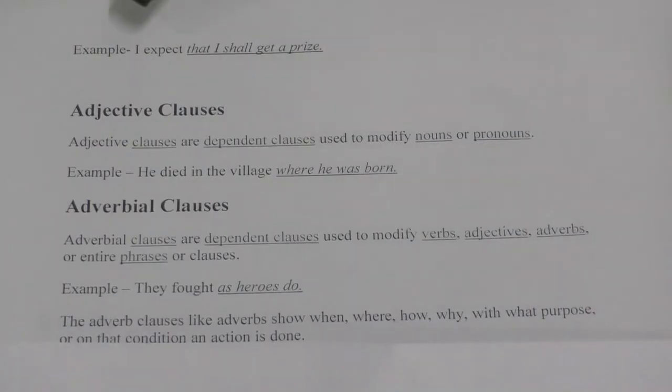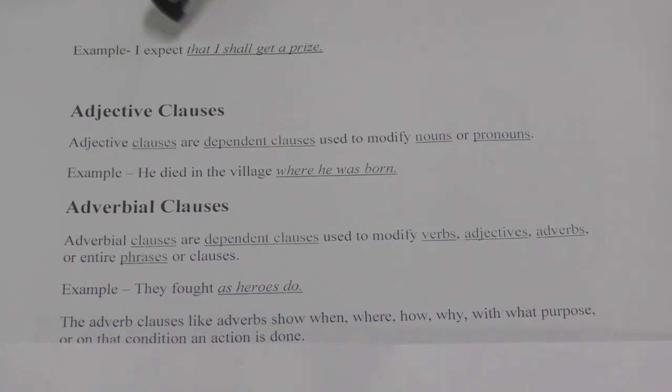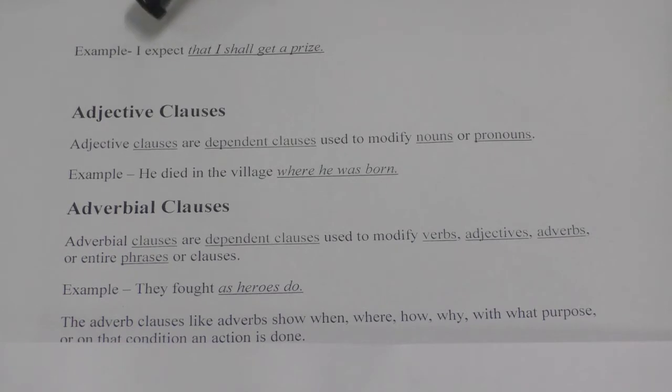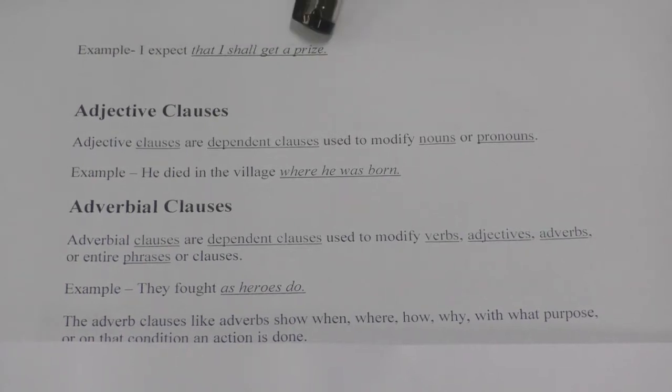So students, look at the example. I expect that I shall get a prize. So here if you see that I shall get a prize, this part of the sentence is the noun clause which is acting as the object for this particular part of the sentence. That is, I is the subject and expect is the verb and this is the object.